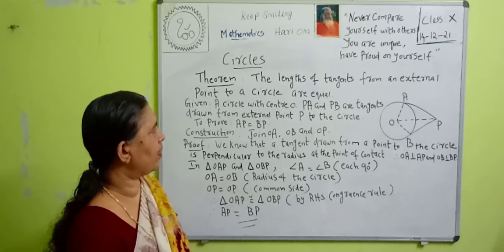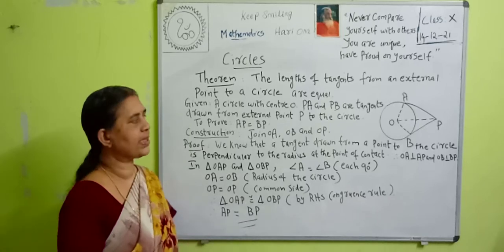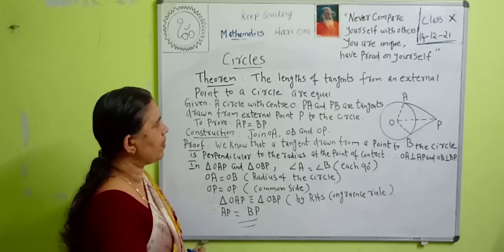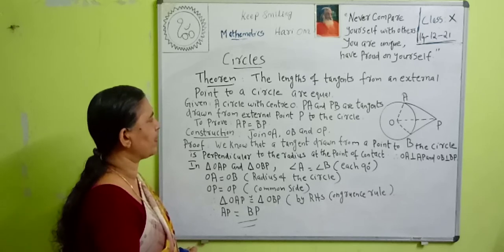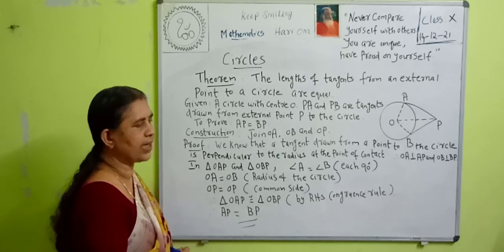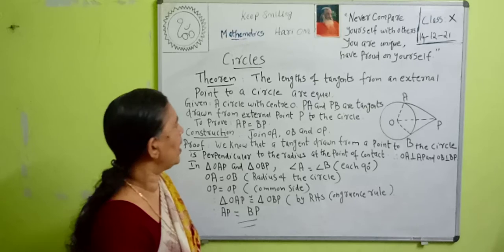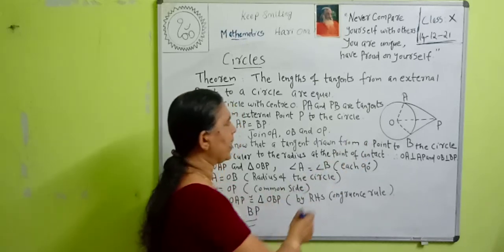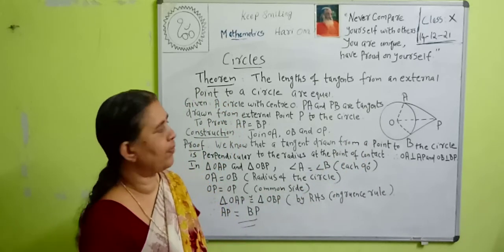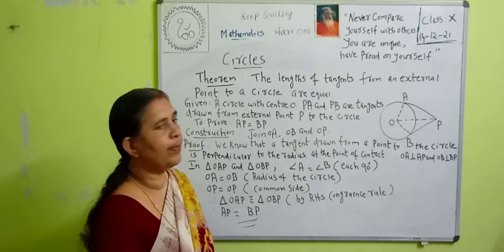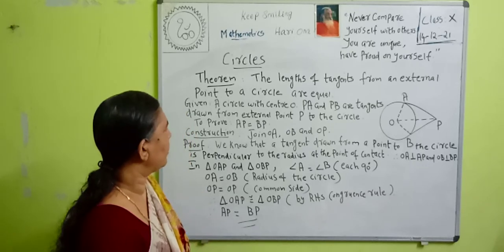Then what is given in our question? Given a circle with the center O, PA and PB are the tangents drawn from external point P to the circle. Here given a circle with the center O, and PA and PB are two tangents drawn from the external point P to the circle. Then what we have to prove?